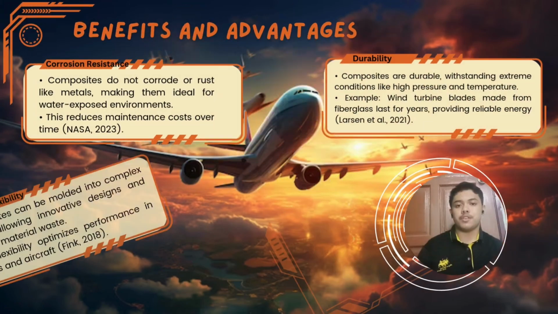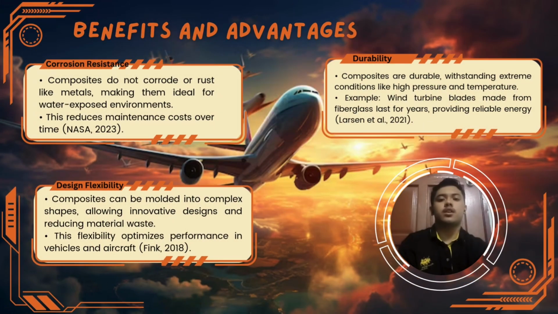Let's move to benefits and advantages. First of all is corrosion resistance. One of the best things about composites is that they don't corrode or rust like metals. This quality makes them ideal for use in environments where materials are exposed to water, like in boat and offshore structures. As a result, composites help lower maintenance costs over time.